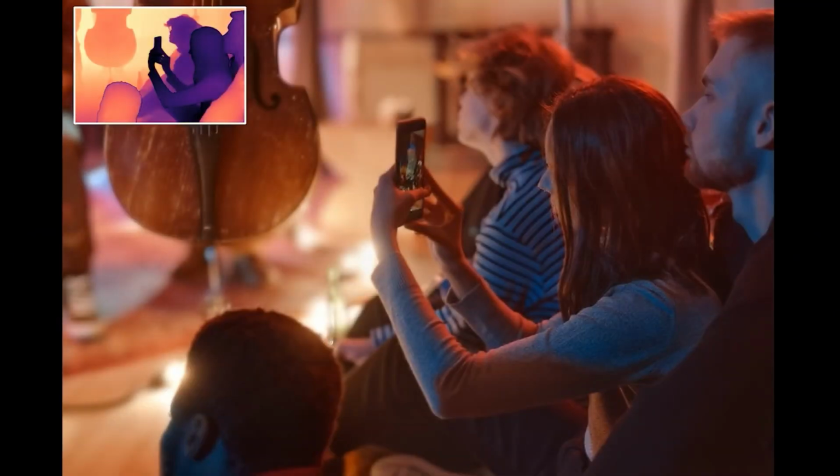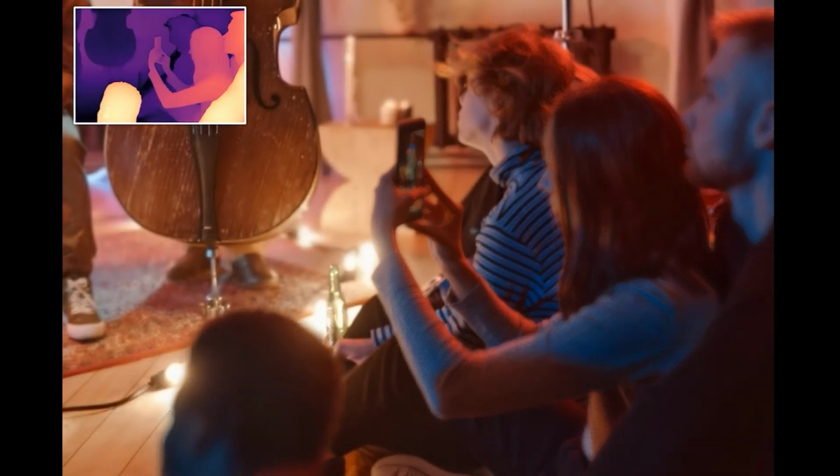This is my favorite part. Look at this line of people. You can slide the focus down the line, person by person, or shift focus from the cello player right to the audience in the back. This is cinematic level control.